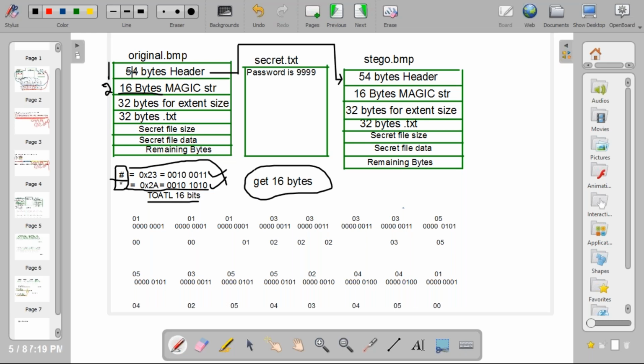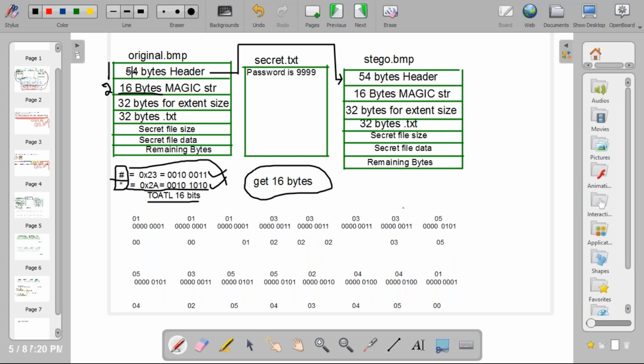Got this one, everybody? Understood this one? Guys, please give the response.